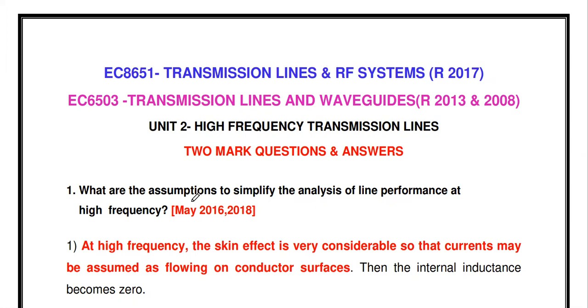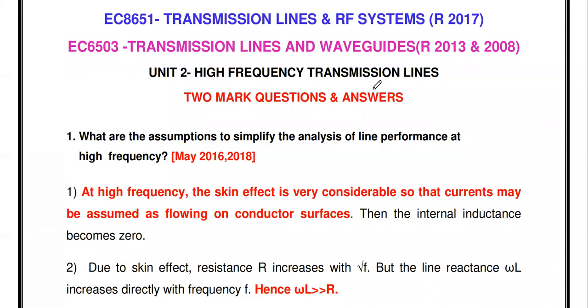Now we will discuss the high frequency transmission line. The transmission line used to carry a high frequency signal is called a high frequency transmission line. When carrying a high frequency signal, the loss in the transmission line is minimum or negligible. That's why high frequency transmission lines are called dissipationless lines, or zero dissipation lines. So high frequency line, dissipationless line, and zero dissipation line are all the same.